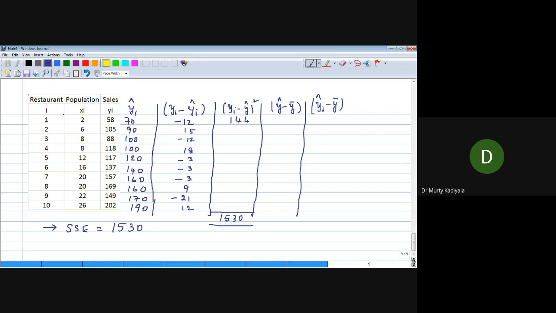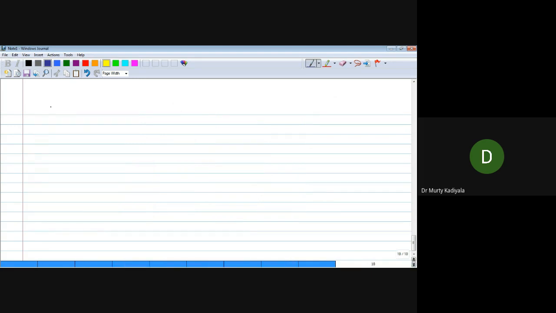Normally, y minus y bar whole square is useful for what? If I calculate it, where is this useful? Sir, to find the error in the regression model?